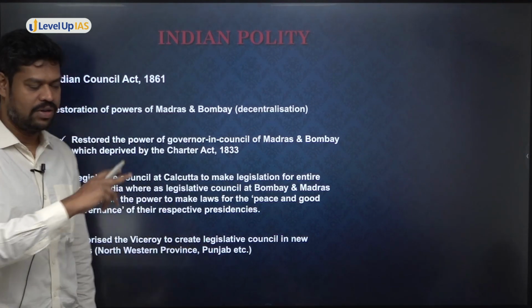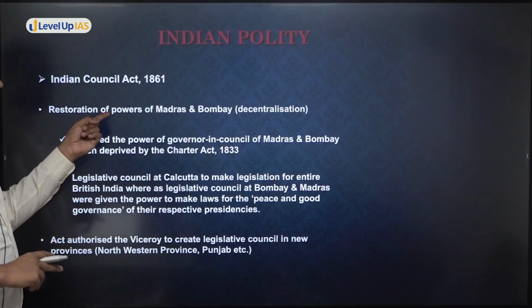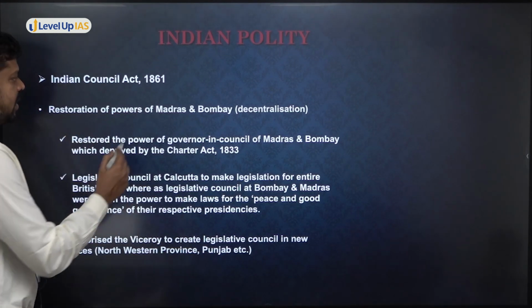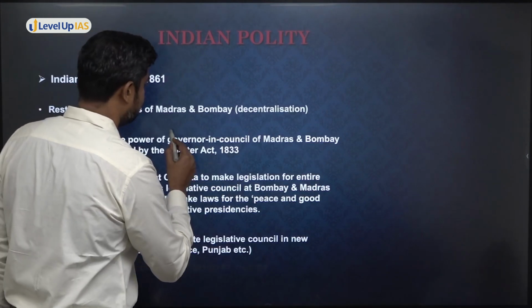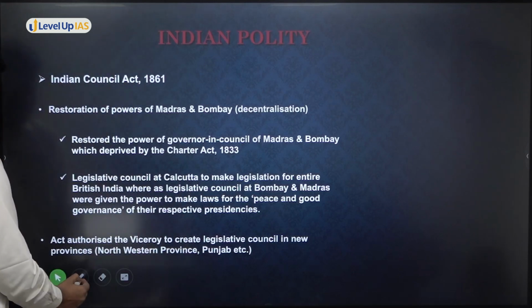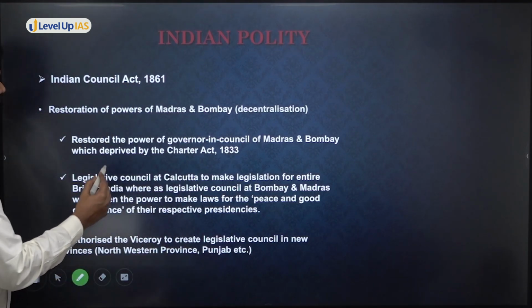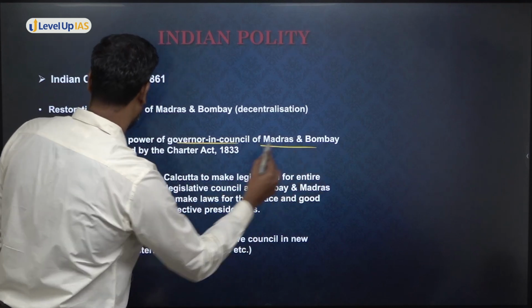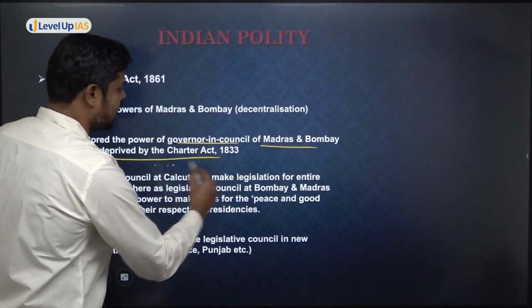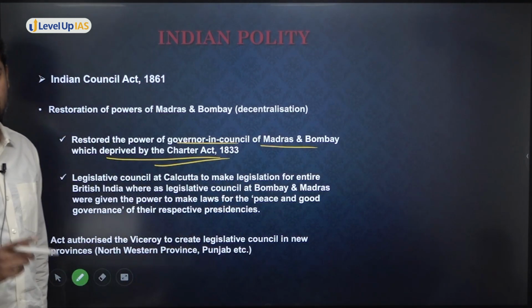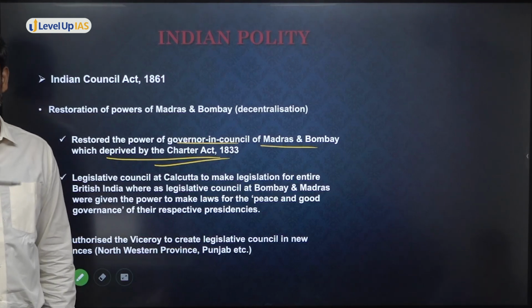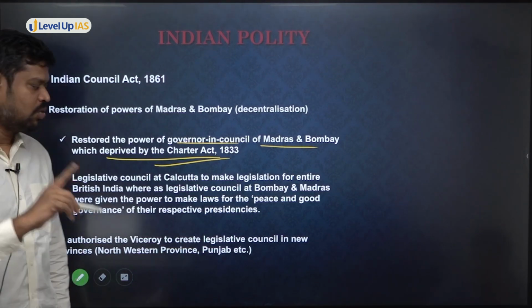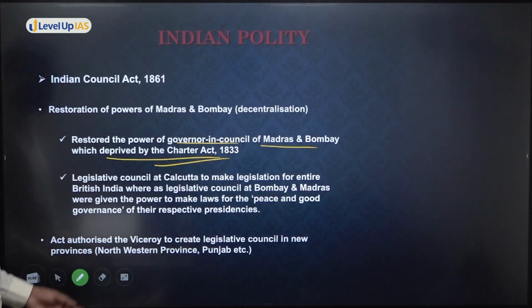When they started to restore that, they restored the powers of the Madras and Bombay provinces. To what extent? They restored the power of the Governor in Council of Bombay and Madras, which was deprived by the Charter Act of 1833. So what was the power that was deprived? The law-making powers were deprived. So now they are trying to restore that.